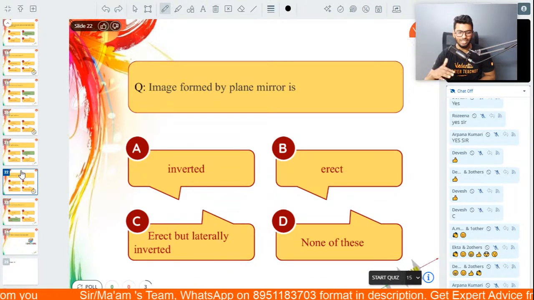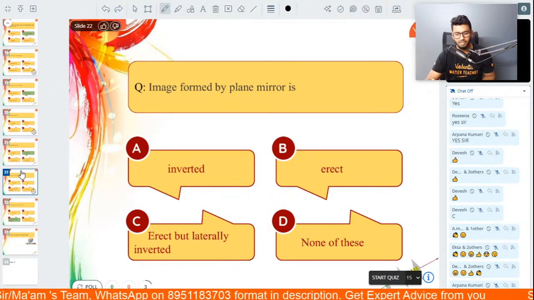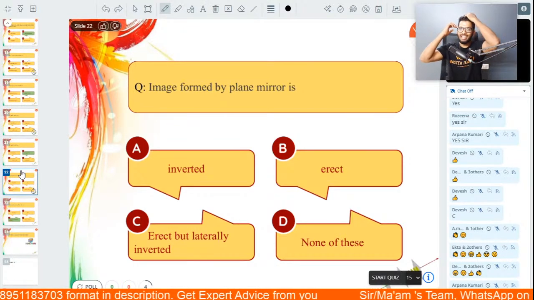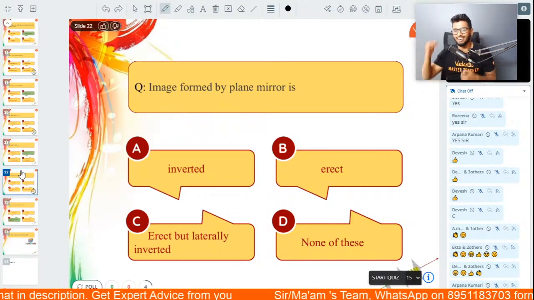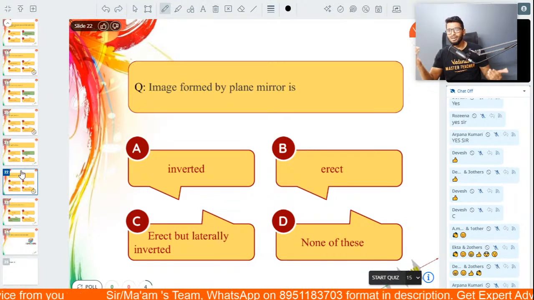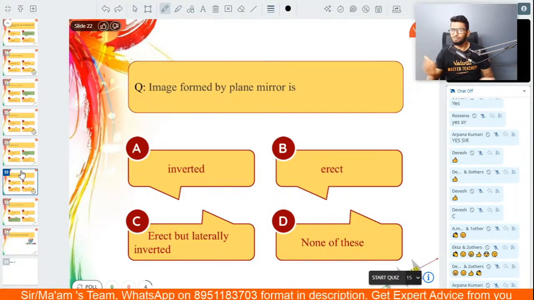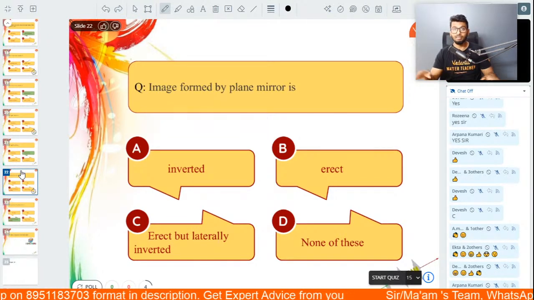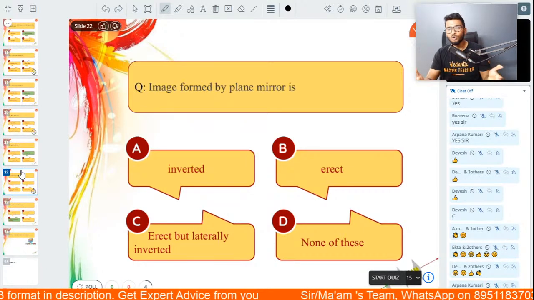I'm pretty sure a lot of you guys might go wrong in this because you don't remember what you learned in lower grades. If you remember, guys, in your 8th standard, you had studied about plane mirrors. But it was about a year and a half ago, so I'm pretty sure some of you would have forgotten it by now. But try your best, though. Try your very best. Don't use it as a reason to get out of it.